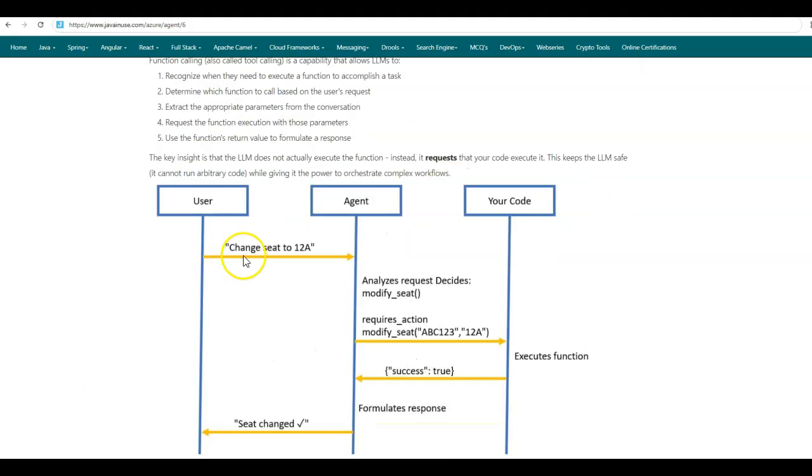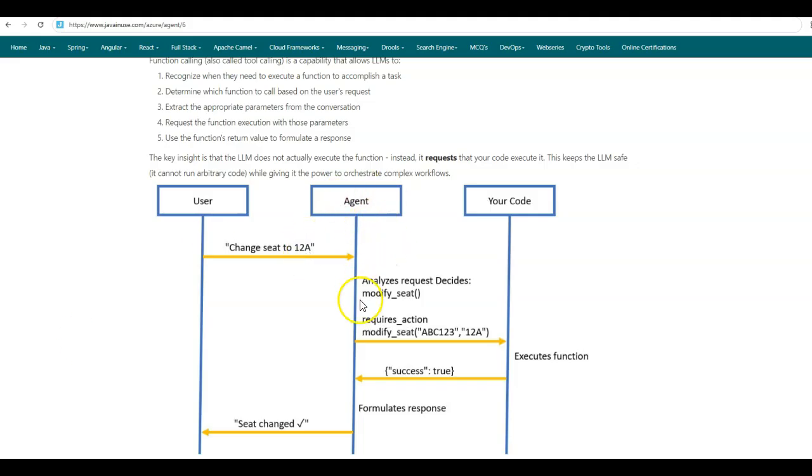So this is the use case that we'll be implementing today. We'll be creating an Azure AI airline agent. To this airline agent, the user will be sending a request to change his seat to 12A for a particular flight. On receiving this request, the airline AI agent will first analyze this request and check if there exists any function using which it can perform this operation. In our case, the agent will decide that yes, there exists a function named modify seat which can perform this operation.